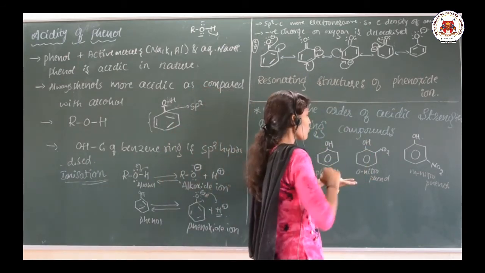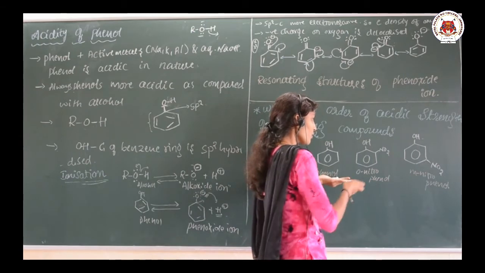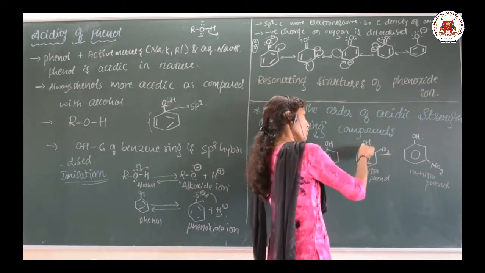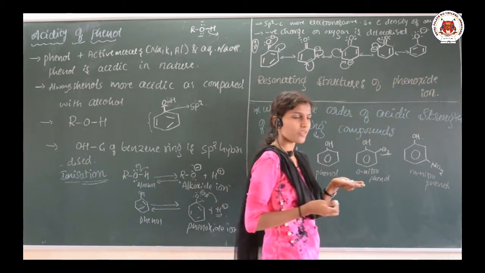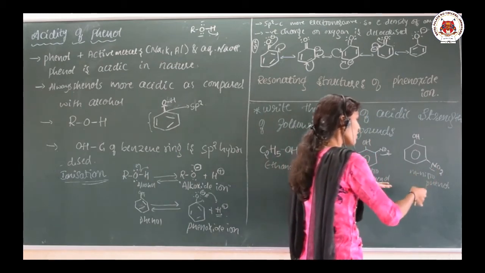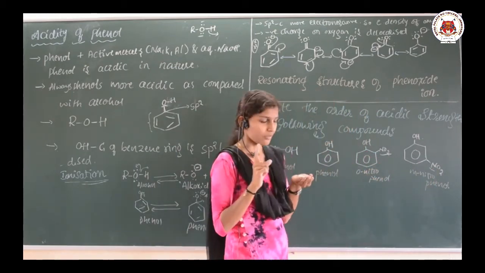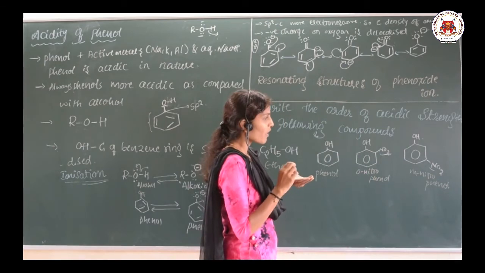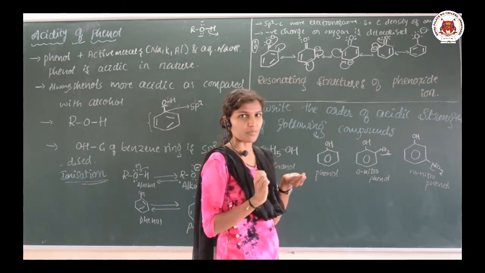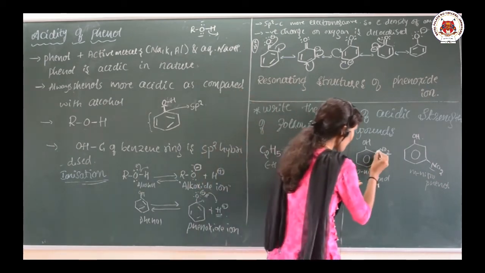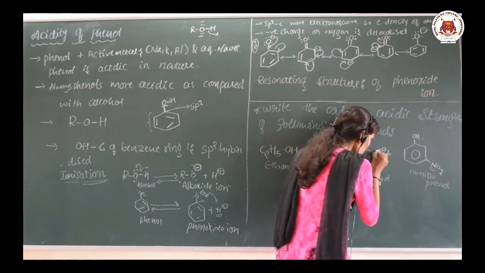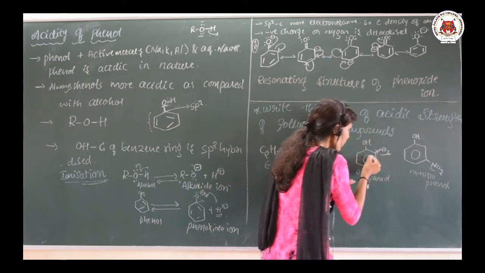Here is orthonitrophenol, phenol with a nitro group present. Here also a nitro group is present, in the meta position. See here, the nitro group is an electron withdrawing group, which means it can withdraw electrons towards itself.